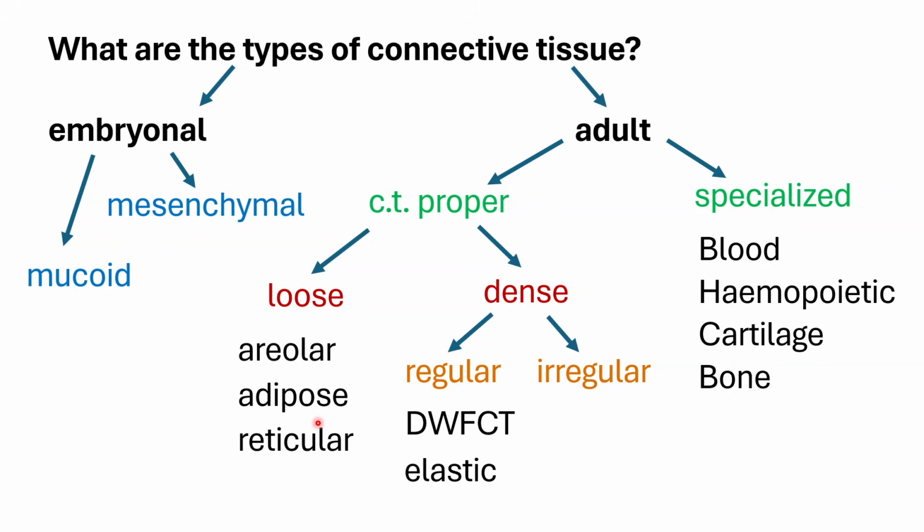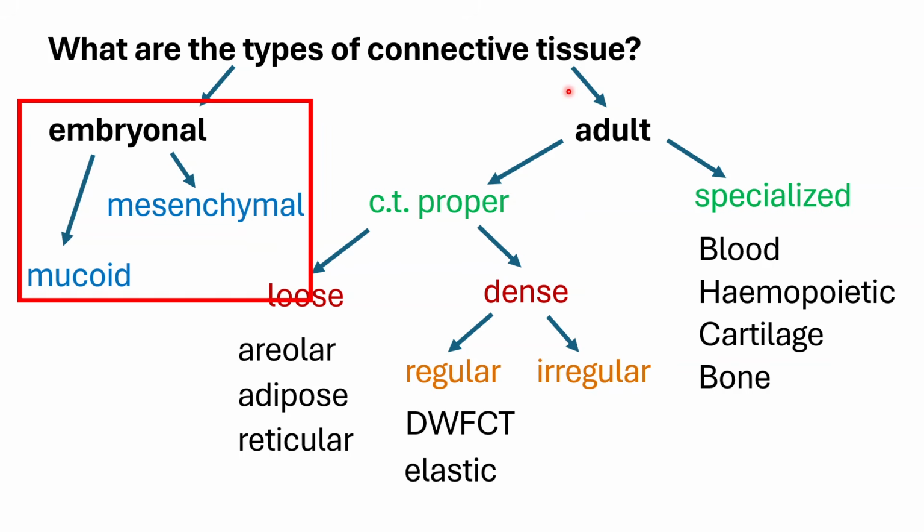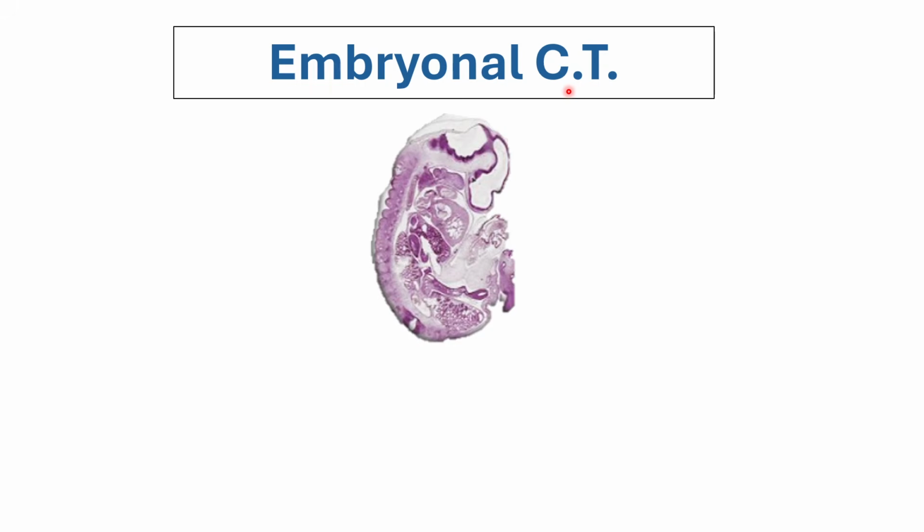Okay, so let's go back to this classification of connective tissue and let's focus on the embryonal type. Again, coming from its name, the embryonal connective tissue basically can only be seen in the embryo.